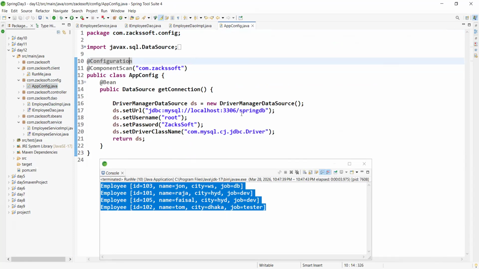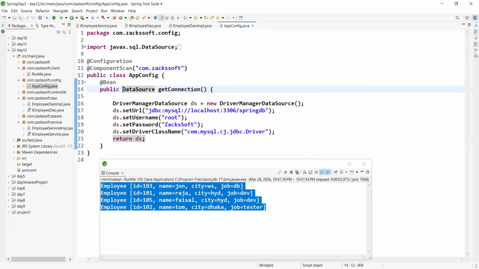Hey Spring, I have the Spring Bean. So we are defining one method, getConnection. The return type of the method is the DataSource object. This object points to what, boss? Connection pool only, right?